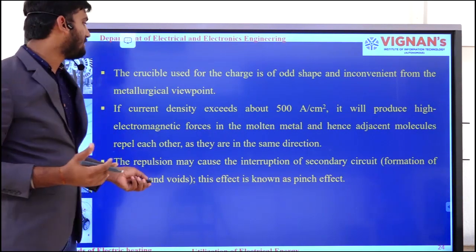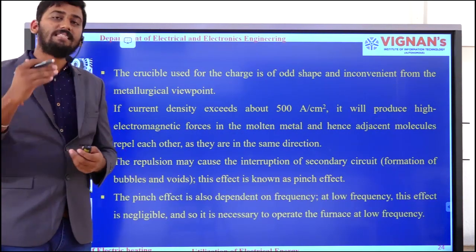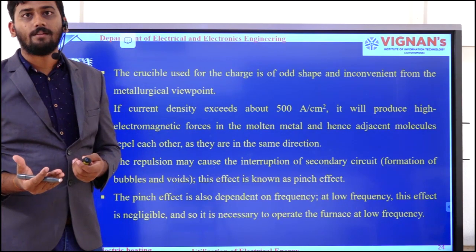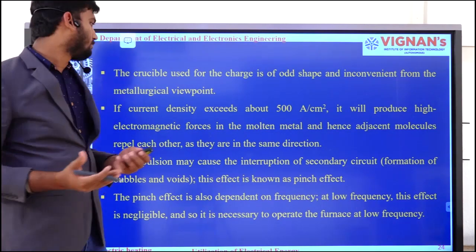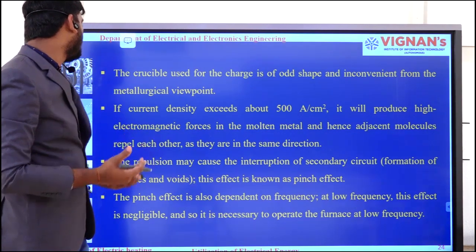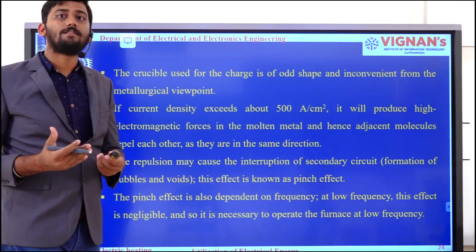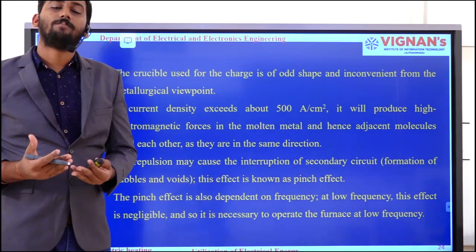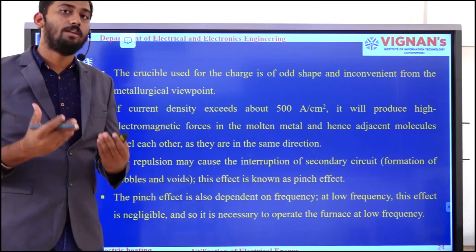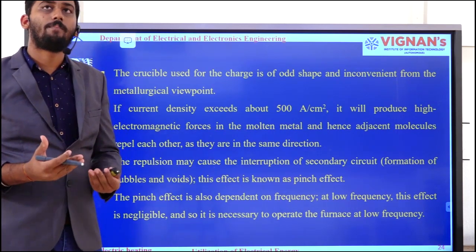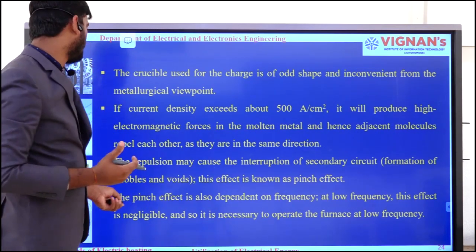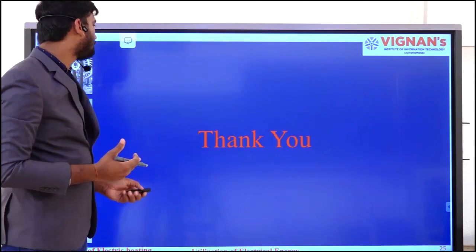That is the so-called pinch effect, and it is negligible at low frequency, which adds an additional advantage. That means in order to reduce the pinch effect, we need to operate this furnace at low frequency.